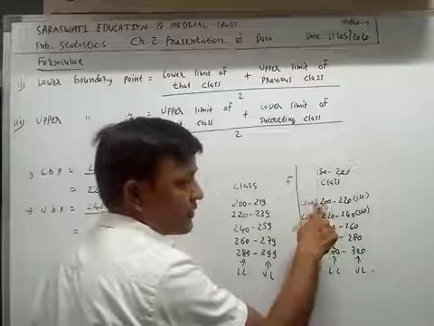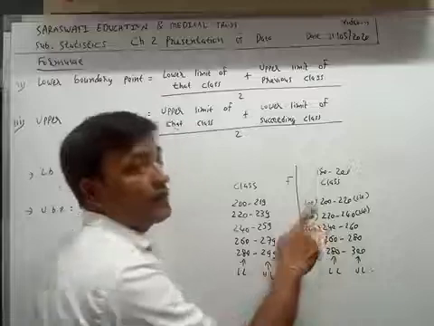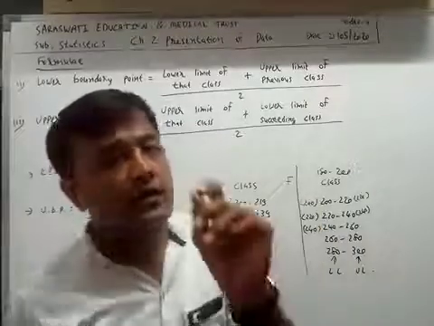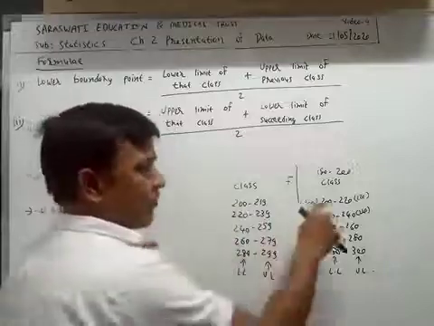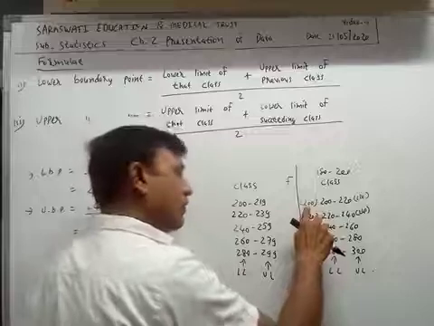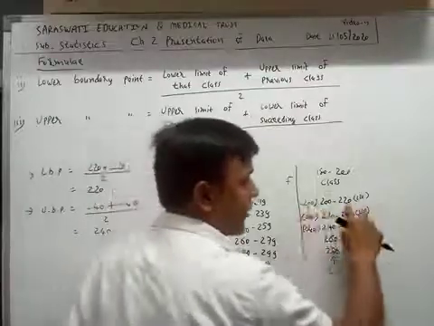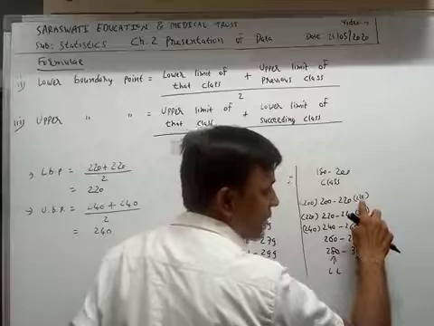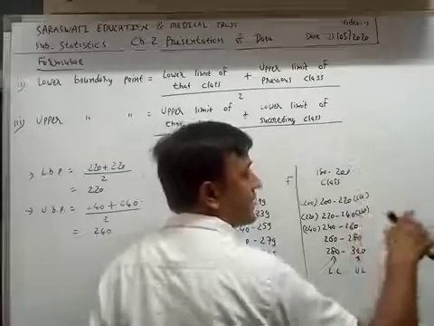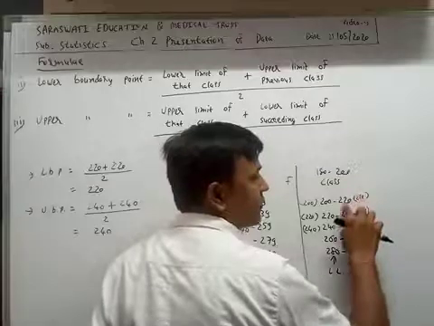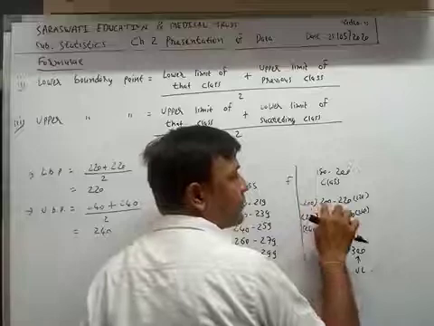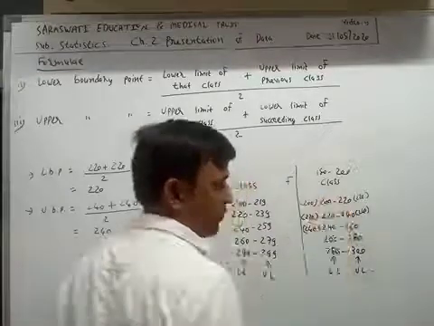The lower limit is known as the lower boundary point in which type of class? Exclusive class. The lower limit is equal to the lower boundary point, and the upper limit is equal to the upper boundary point.